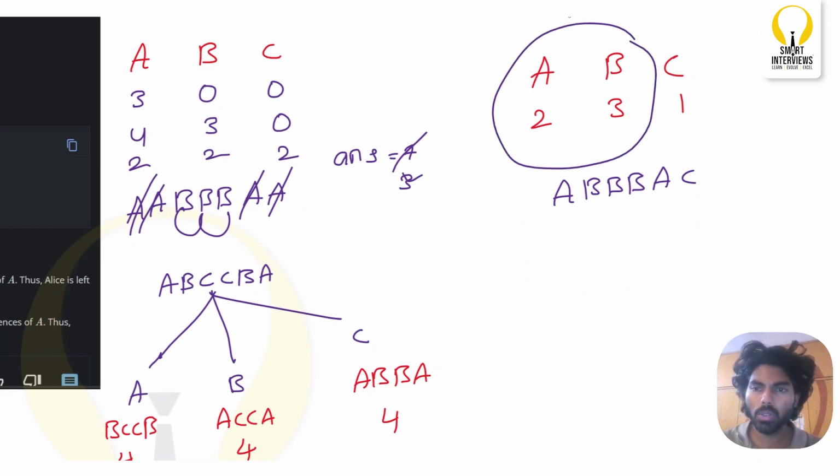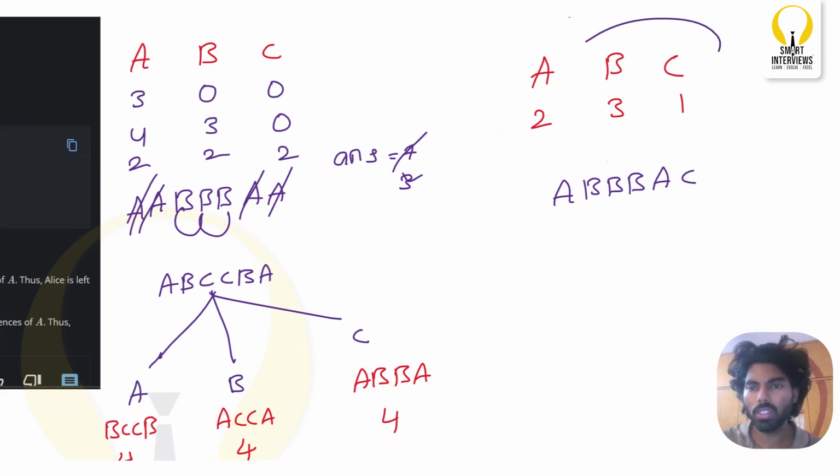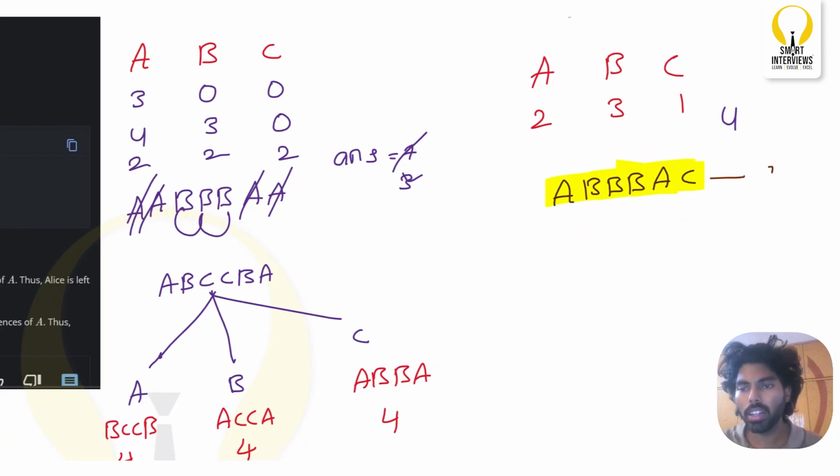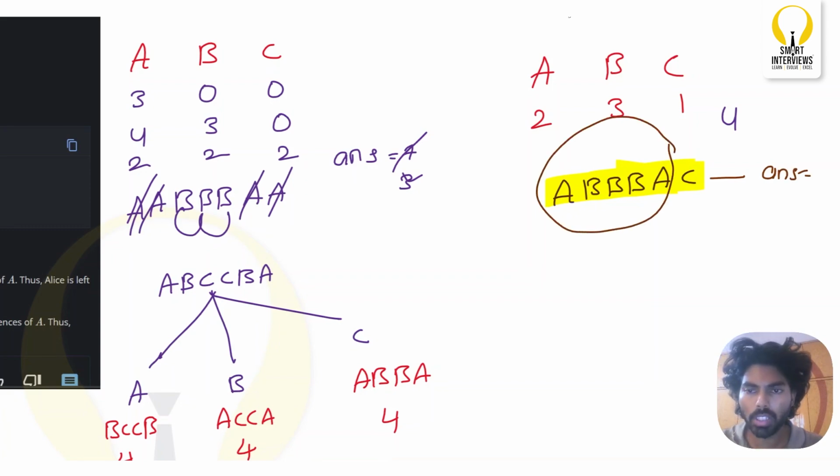So either you can go with 2 plus 3, which is 5 characters, or 3 plus 1, which is 4 characters, so 3 B's and 1 C. So this is what Alice can form in the end. Alice can get the longest palindromic subsequence as 5 here.